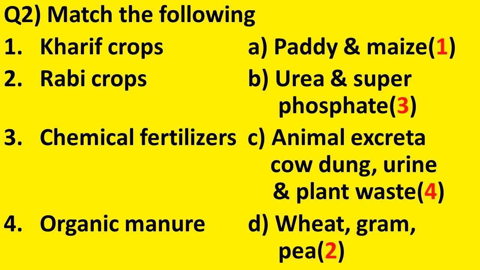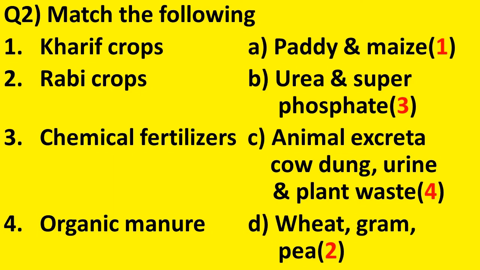Third one, chemical fertilizers. Urea and superphosphate are the examples of chemical fertilizers. Fourth one, organic manure. Out of the given options, animal excreta, cow dung, urine and plant waste are the examples of organic manure.